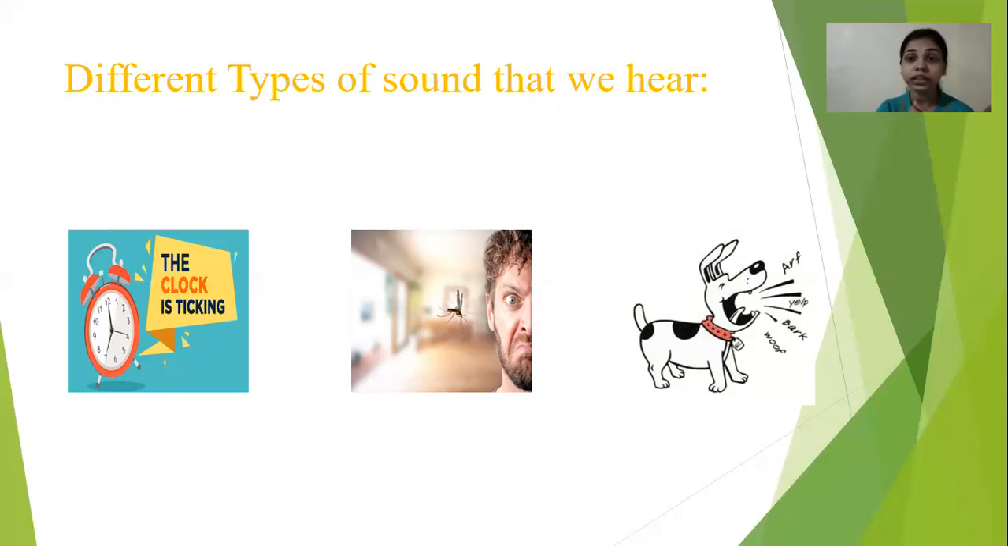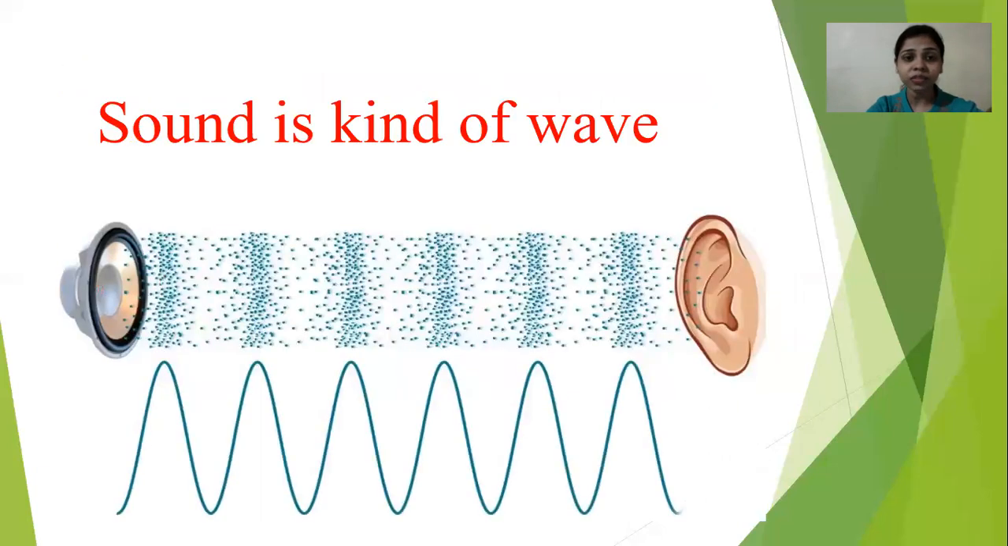Okay, tabla creates a different sound, guitar creates a different sound, harmonium creates a different sound, sitar creates a different sound. Each and every instrument produces different types of sound. Some are melodious, but some are unwanted. Okay, so one thing is that we know that right now the sound is a form